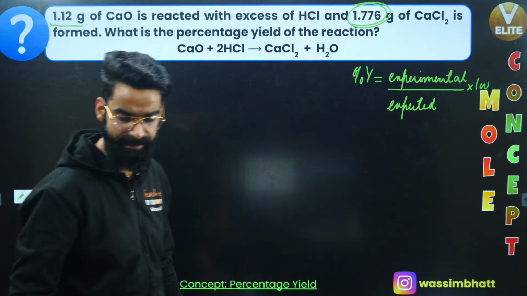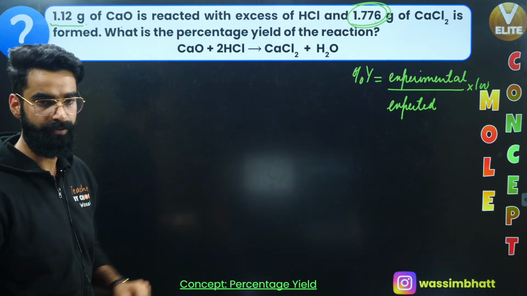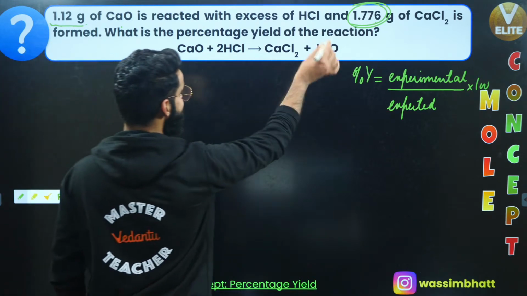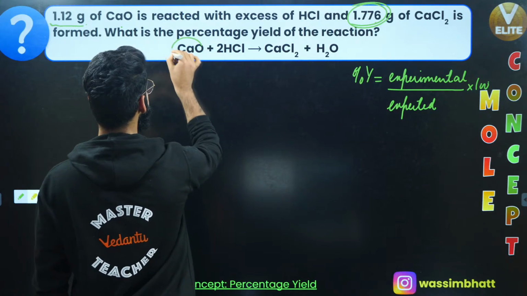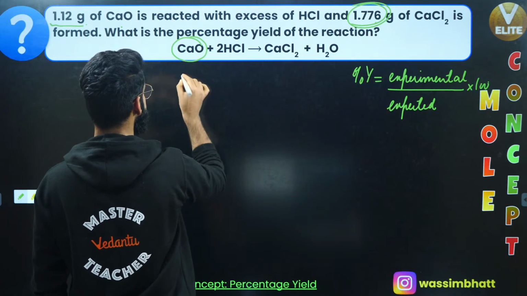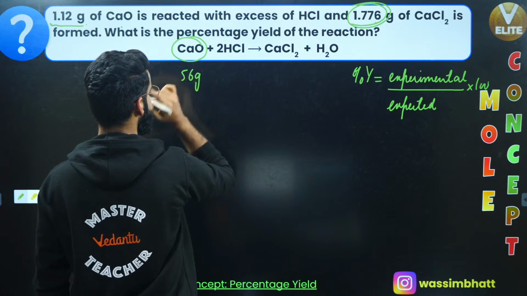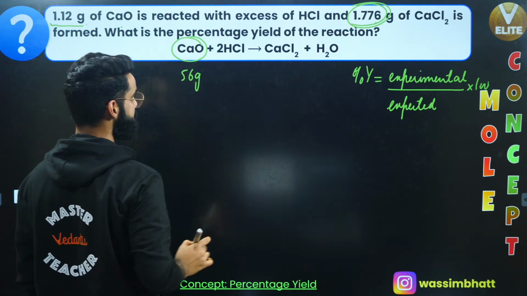It should have got formed, right? Okay. See how. Understand. The reaction is given to me, right? First of all, the reaction is balanced. It's a balanced reaction. If I ask you what is the molar mass of calcium oxide, it's going to be 40 plus 16, that's 56 grams. Molar mass of calcium oxide, that means mass of 1 mole of calcium oxide, right?